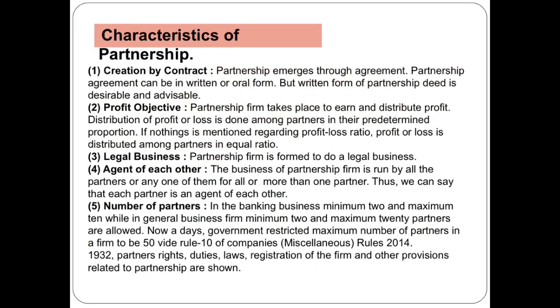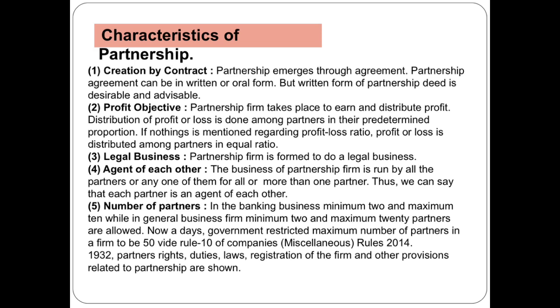Now, what are the characteristics of partnership? Number 1, partnership is a creation of contract. Such contract may be in written form or in oral form, but generally it is advisable to have it in written form. Profit objective is one of the most important characteristics of partnership firm. Partnership firm is formed only to do some legal business. Each and every partner is agent of the other partners.